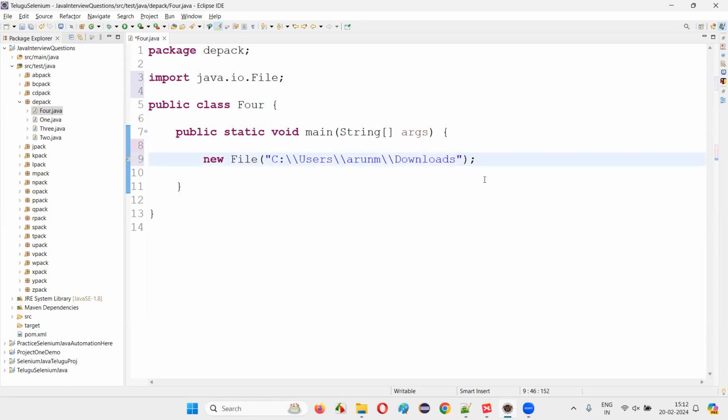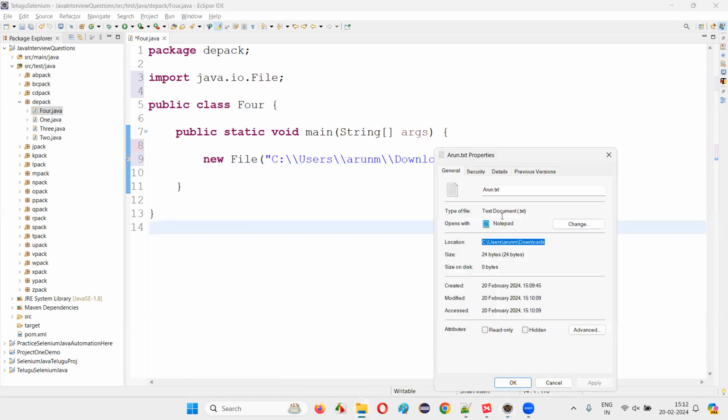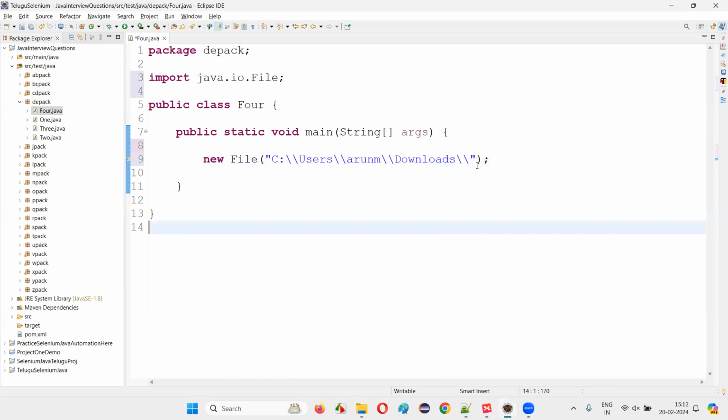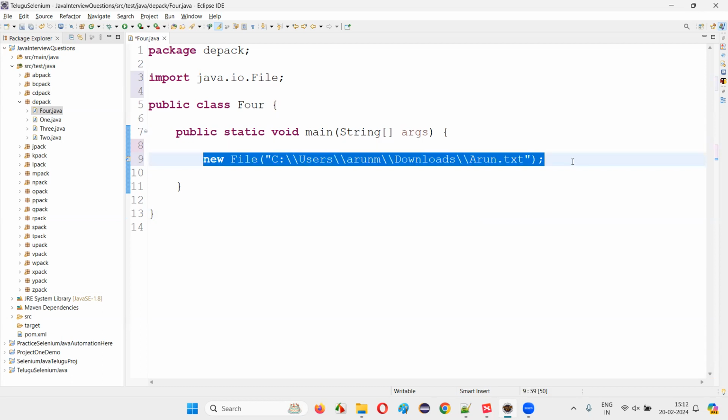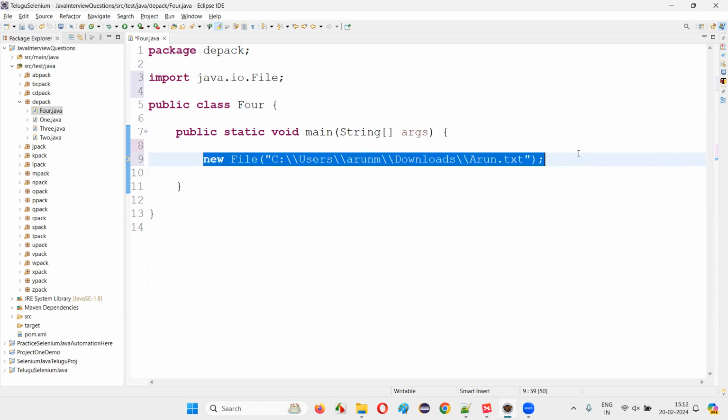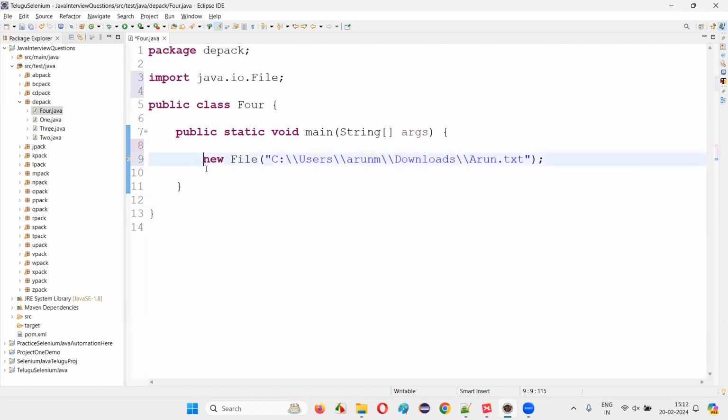Now, after this downloads, again provide a double backward slash, and come back and give the name and extension, arun.txt. Copy that and paste it here. This is how we have to represent a file. Now we have created an object using the new keyword for this file, and the path of the file also we have given. And we can create an object reference to refer to this particular object for this file. So I'll just name this as file.